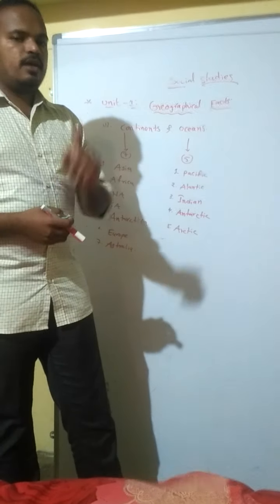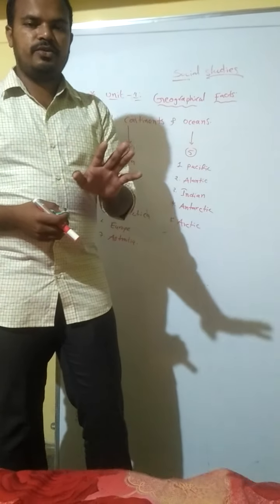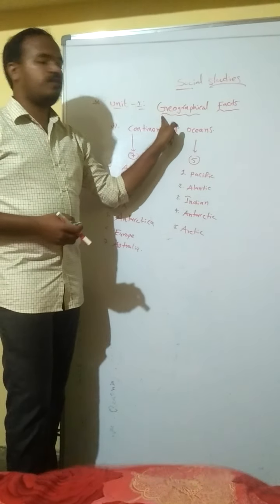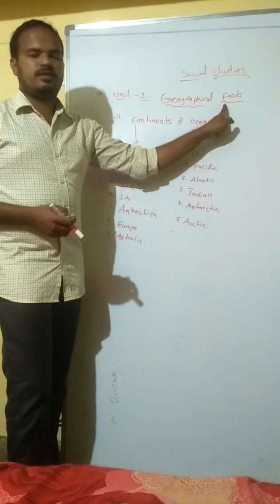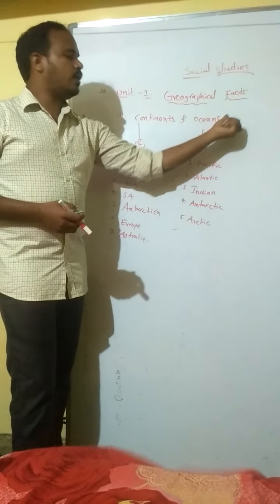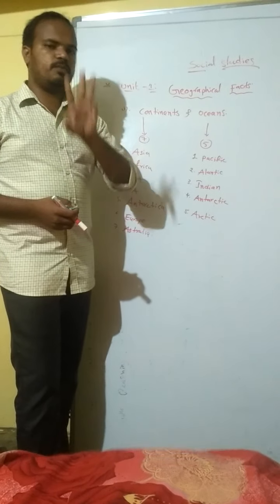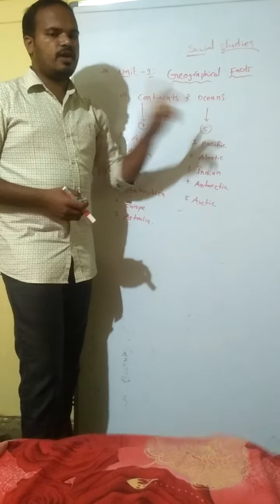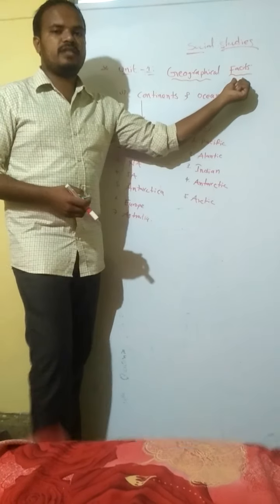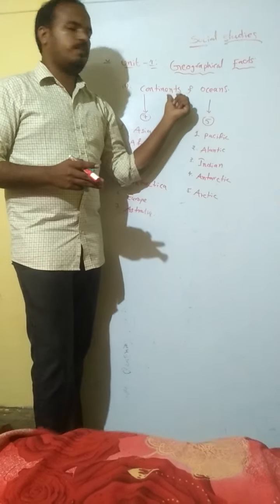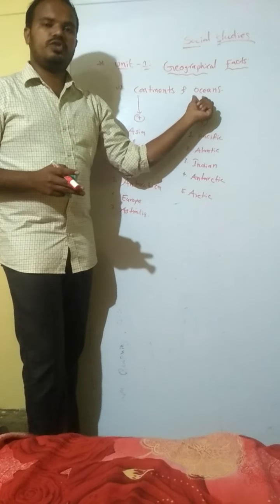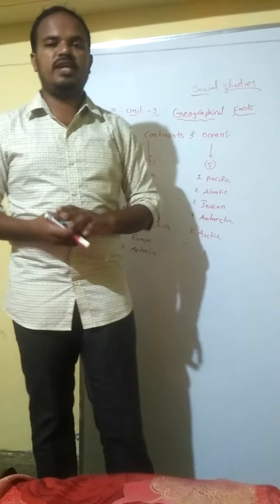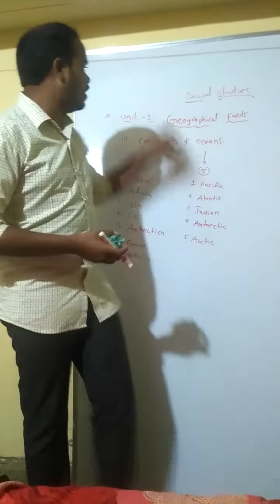The first unit is geographical facts. In this unit, you have three topics. The first topic is continents and oceans. The second topic is longitudes and latitudes. And the third topic is movement of the earth. These are the three topics you have in your first unit.